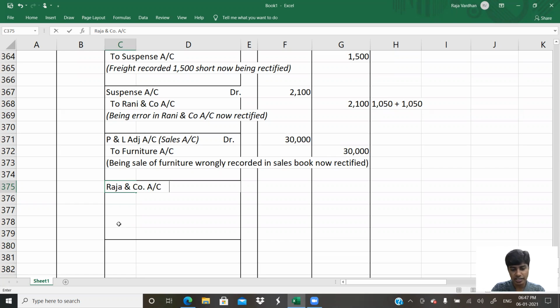Will I be replacing Raja and Company account with P&L adjustment? The answer is no. Why no? Because Raja and Company is a personal account. It is not a nominal account. To bills receivable account.